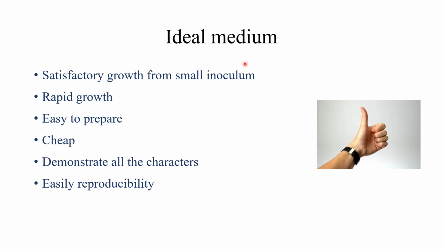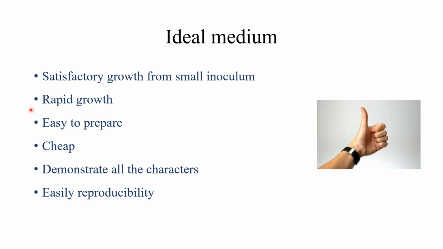Ideal medium. The ideal medium should provide satisfactory growth from a small inoculum. That means the medium should support microbial growth even from a minimal number of initial cells. That means if you have a very small number of organisms and you're inoculating the organism into culture media, the organism has to grow well in that particular media.